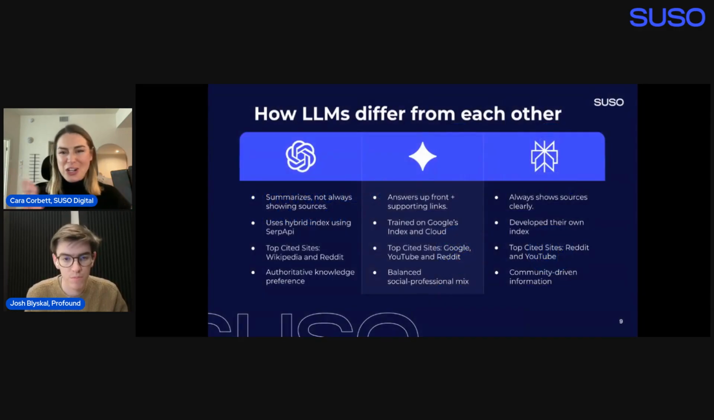So Josh and I are going to talk about some of the ways that the main AI models are different from how they work, visualize information, and what sources they use, and which platforms are effectively best for your clients' needs. So ChatGPT, much more of a paraphraser.